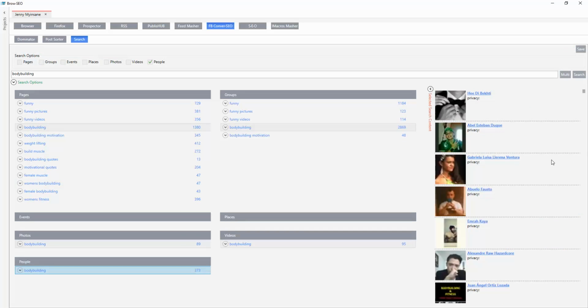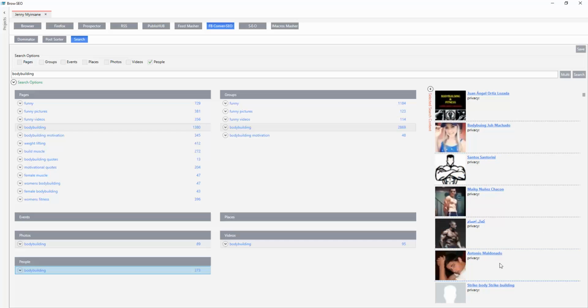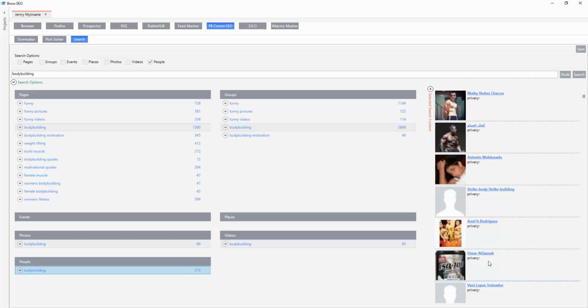So you've got 373 people here who are related to bodybuilding, and it would be great if you had a bodybuilding profile, as you can see, to go and friend these people. So it gives you everything to go and start. Remember the case study? I told you to friend a few people, get involved in a couple of groups. You want to friend them, follow them, go to a couple of groups that they're members of. They'll let you into the group, and then they'll become your groupies. Just make sure that you're sharing really awesome stuff. They don't know you've got FB ConverSEO, right? So you're always going to be sharing the best stuff, regardless, because you're just narrowing it down using FB ConverSEO.